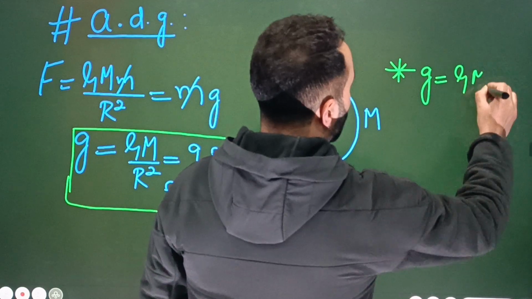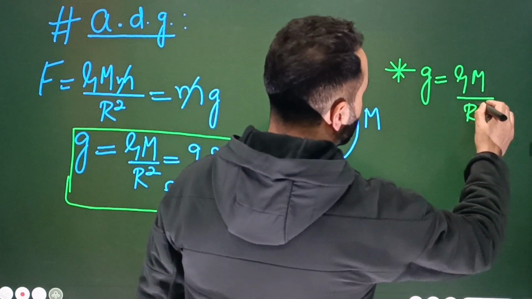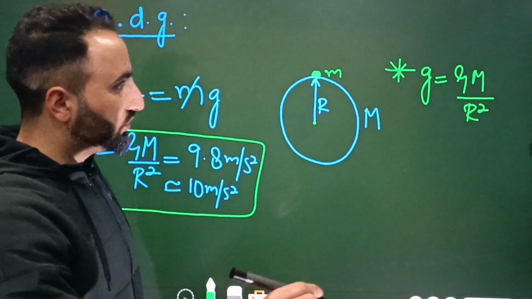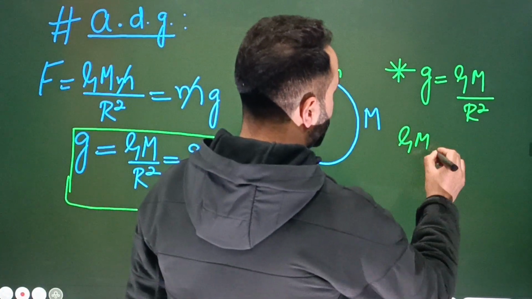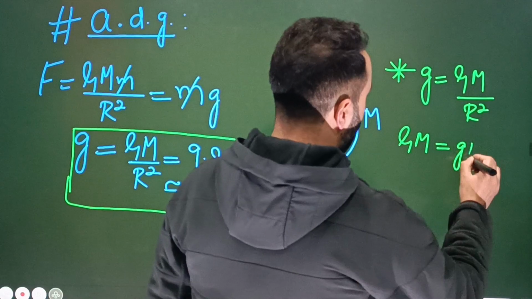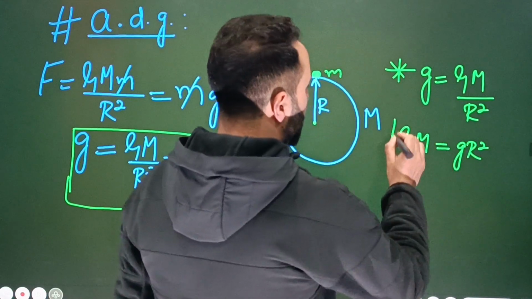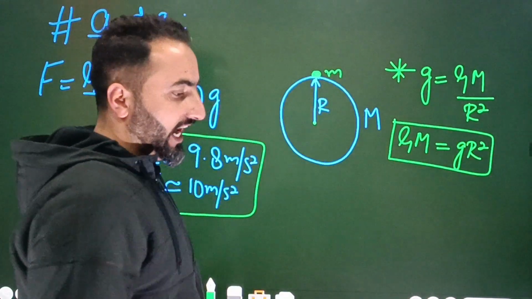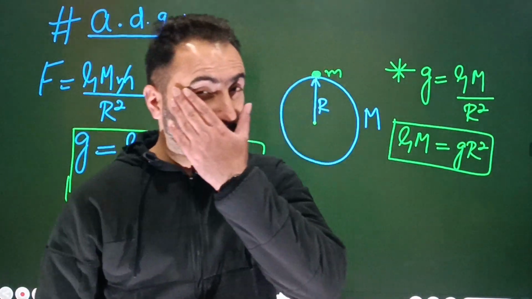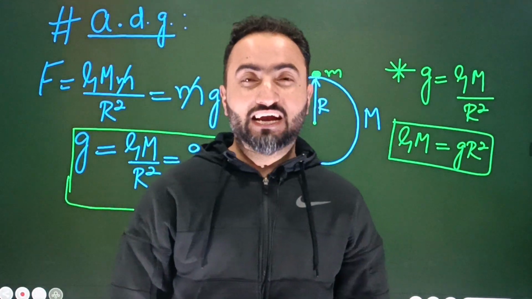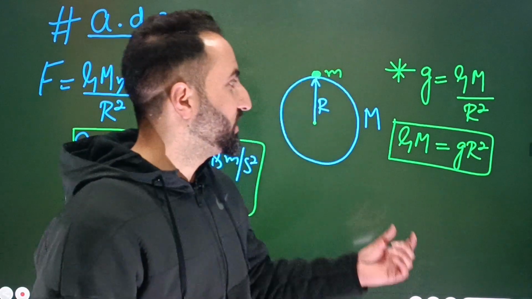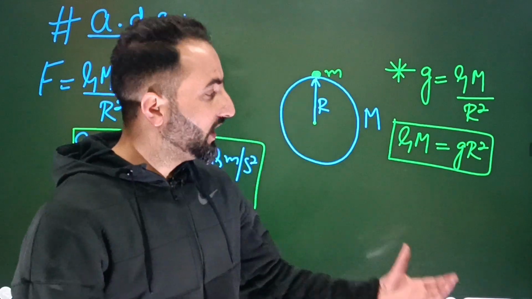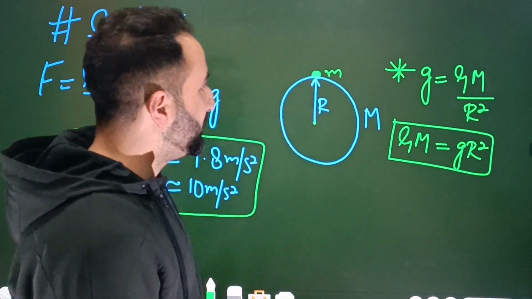So let me tell you something important here. This equation, capital G capital M is equal to g r square. This is really a highly important equation. If I will not exaggerate, this equation will be repeated at least 5 or 6 times in gravitation. With time you will see that this equation, GM is equal to g r square, will be repeated again and again.